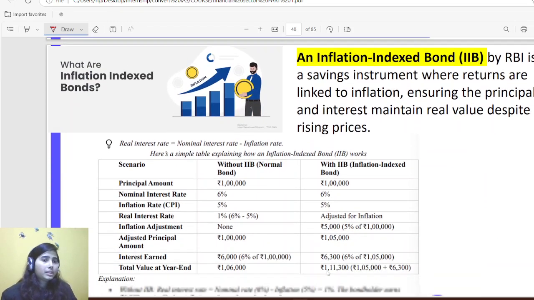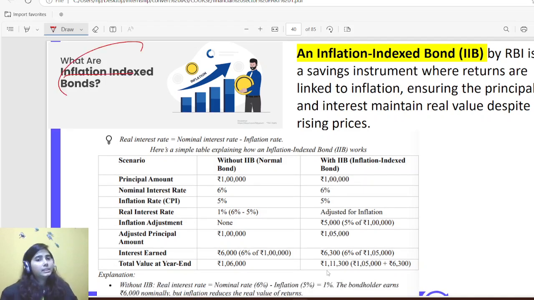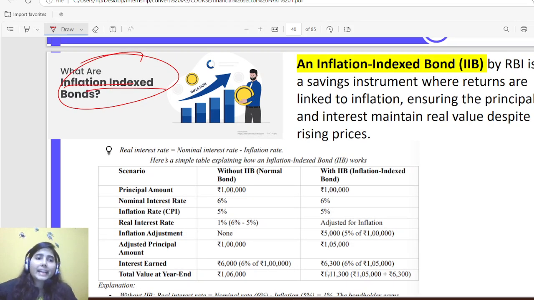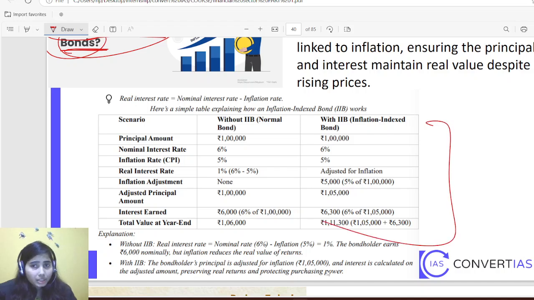Simple. Okay, then what is an inflation index bond? See, there are so many terminologies to understand in this session, but you need to understand them because if you understand, you will not need to remember so many facts. But if you don't, then you have to remember. There is no other way out. Okay. So, inflation index bond. Simple, by name, inflation adjusted bonds. Okay, you have two options. Through this, you can easily understand the whole scenario. You have two options.